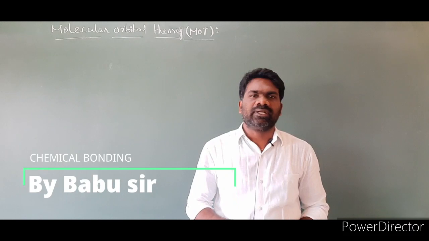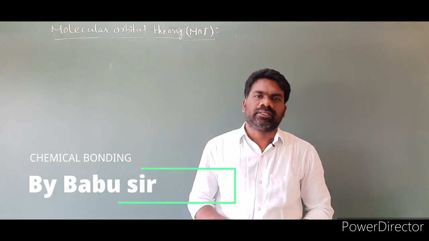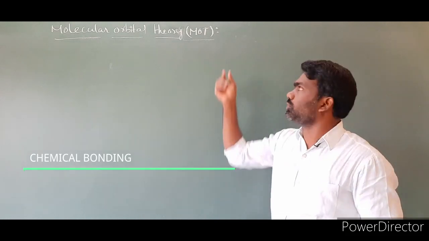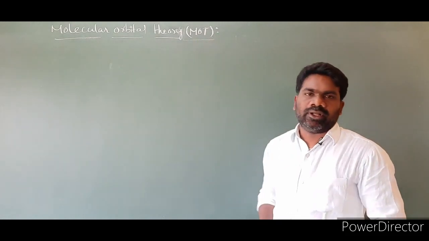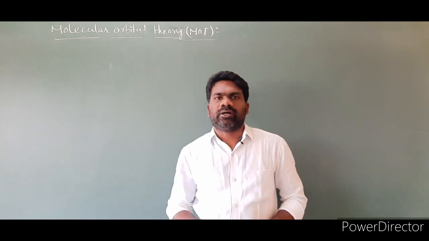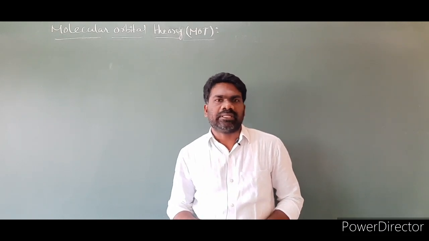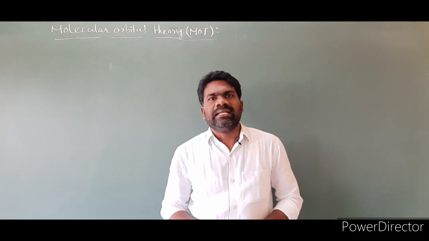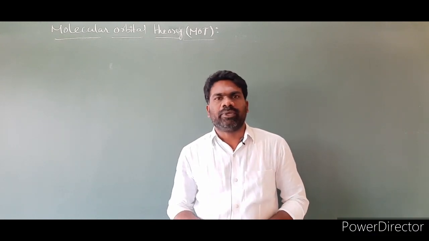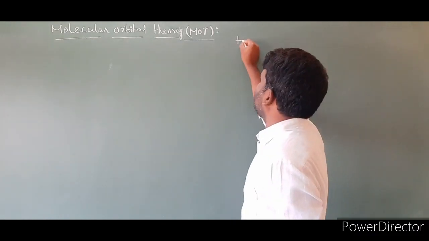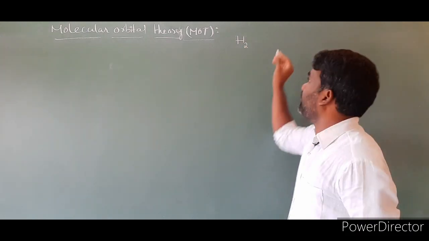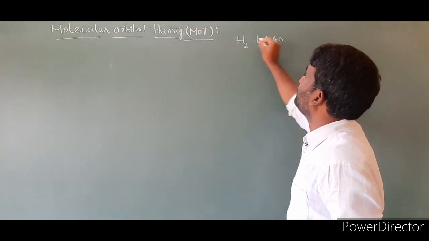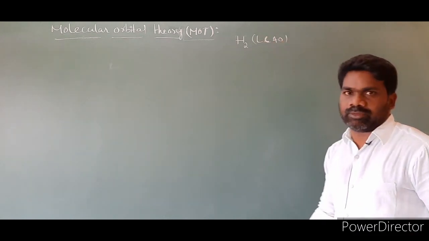In the last class you learned different types of hybridization. Today's topic is molecular orbital theory. In short, we call it MOT. Now let us understand the postulates or salient features of molecular orbital theory by taking the formation of the hydrogen molecule, H2, by linear combination of atomic orbitals.